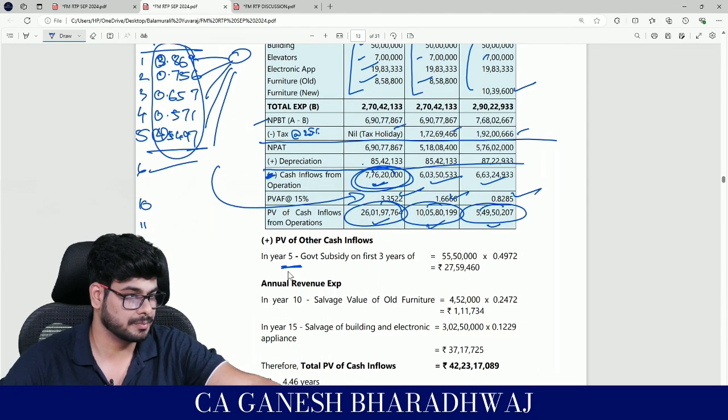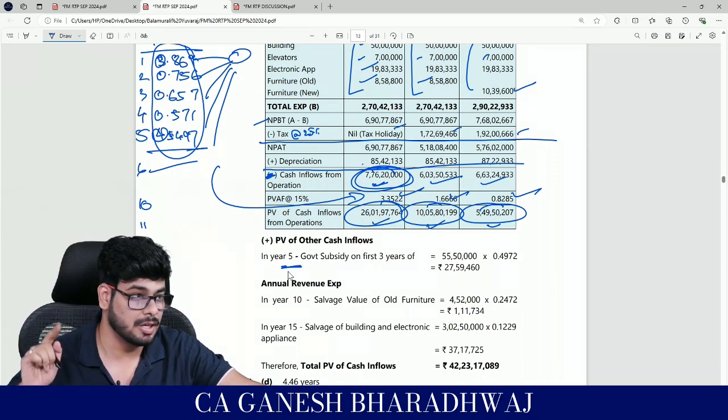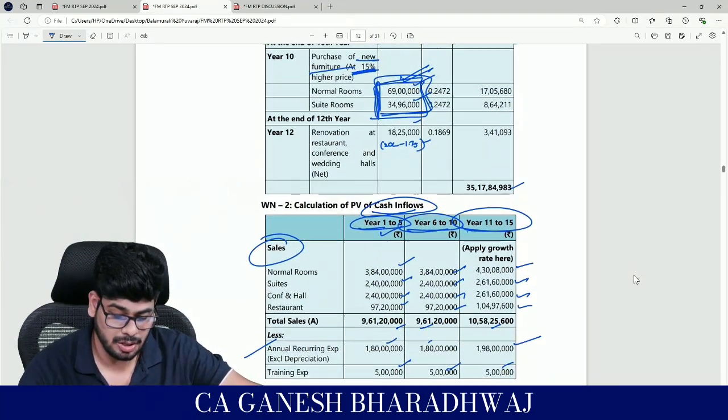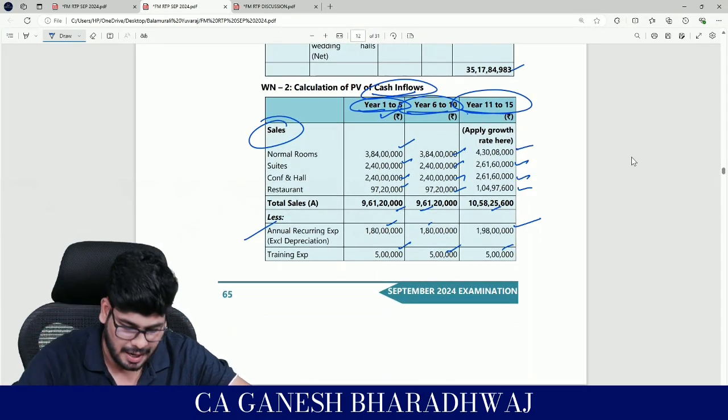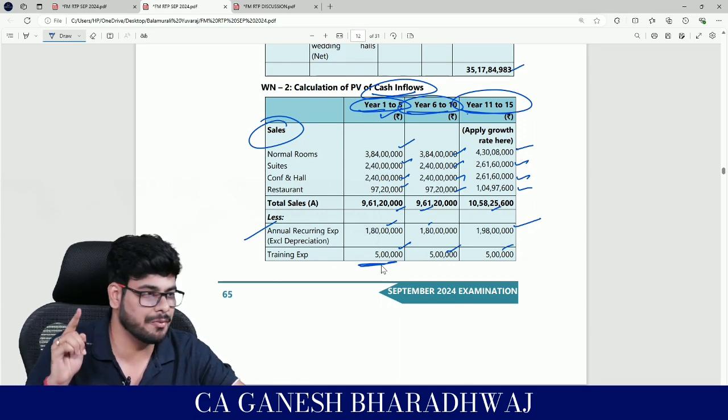On what? 10% on your annual expenses. So what is your annual expenses? 1 crore 85 lakhs. This should also be included, correct? Yes. How many of you forgot this?